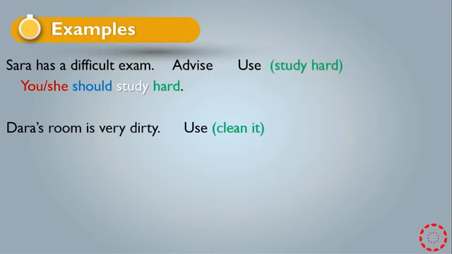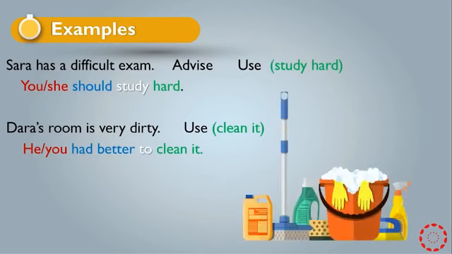Dara's room is very dirty. Use clean it. So the sentence became he or you had better clean it. He or you had better clean it. Okay, this is also about advising.